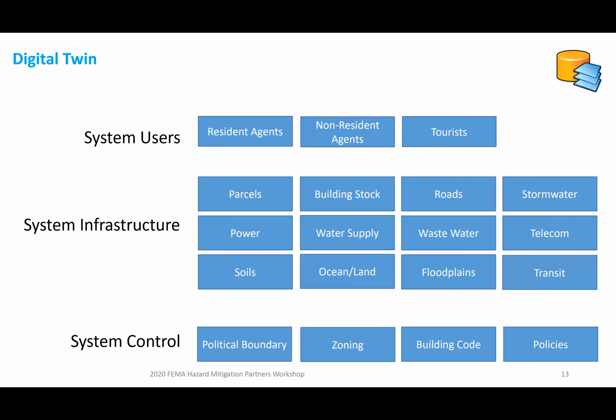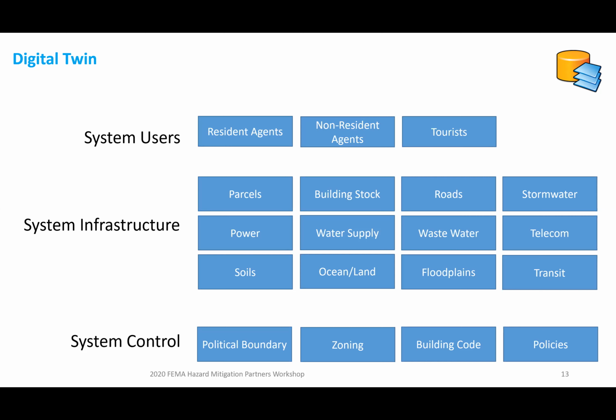The digital twin I mentioned is a GIS-based tool. City Simulator is an Esri ArcMap extension. And so we have a lot of data that's GIS-based within the tool to build this digital twin. This is how we like to consider it. There's system infrastructure, the standard GIS layers: parcels, building stock, roads, stormwater, and so on. And then on top of that, we have system users.